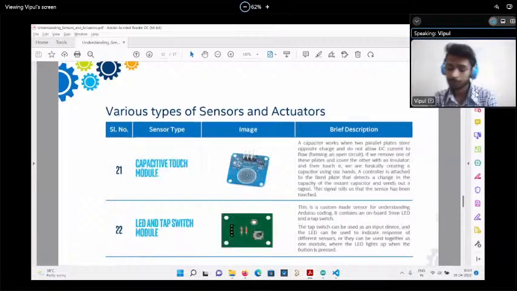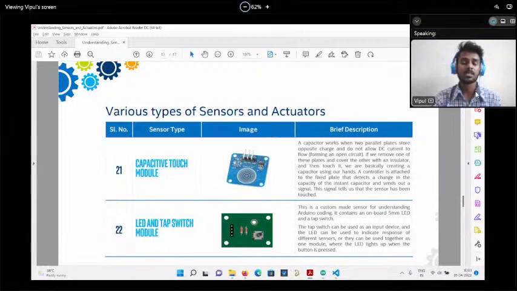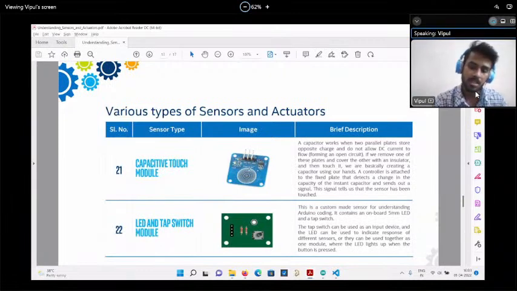The capacitive sensor is also one kind of sensor. The capacitance of this sensor will get varied, like a button. If we press our finger on this sensor, the capacitance value will change, and the voltage value is also going to change. So we can directly use it as a normal analog sensor, right?